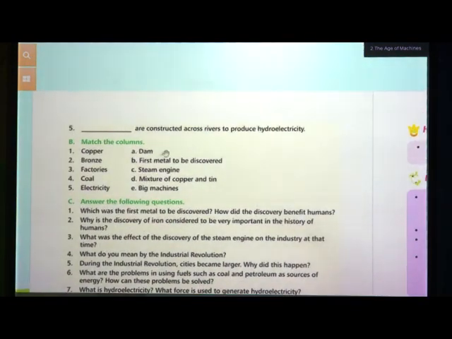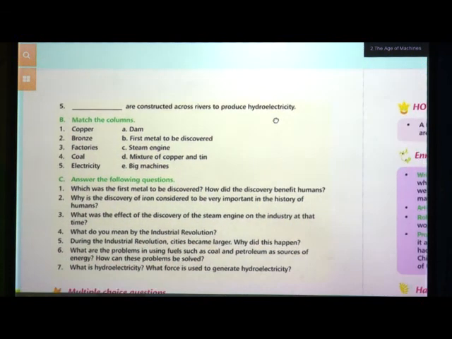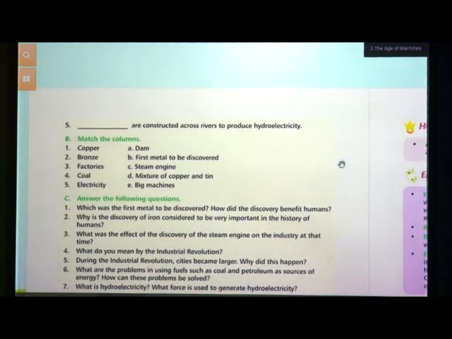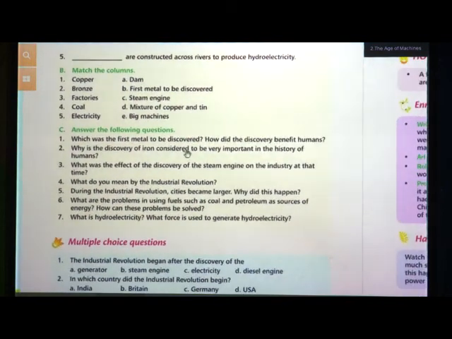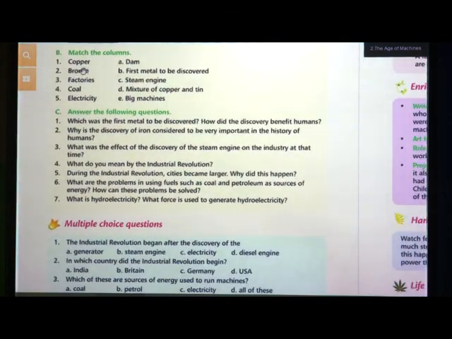Next, dash are constructed across rivers to produce hydroelectricity. What is constructed across the river? The dams are constructed. Okay. Match the pair. Copper. Copper is the first metal to be discovered. Bronze. Bronze is a mixture of copper and tin. Factories, big machines. Coal, steam engine, and electricity, dam.